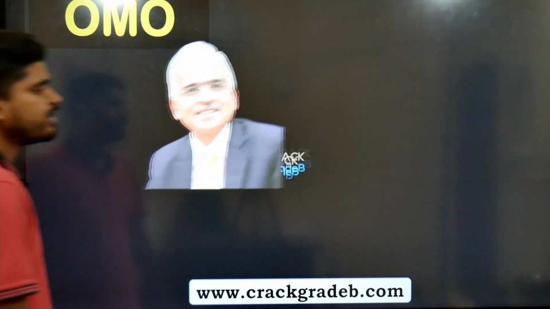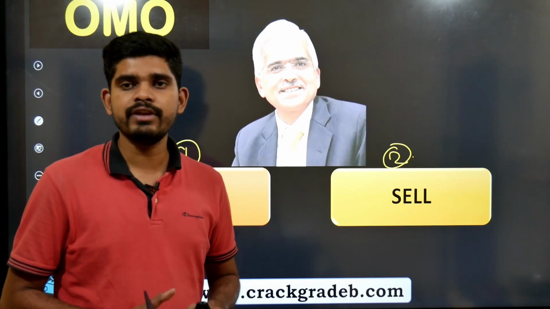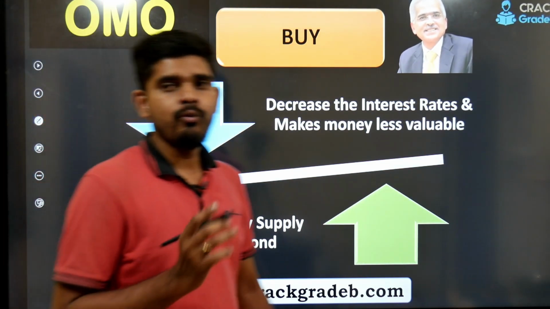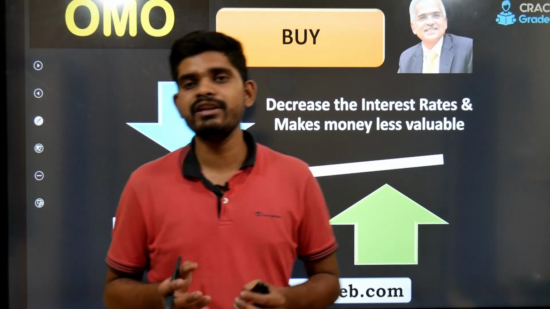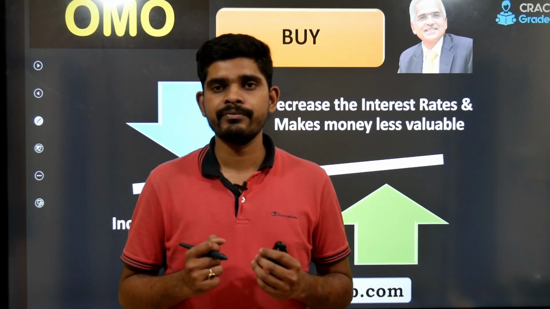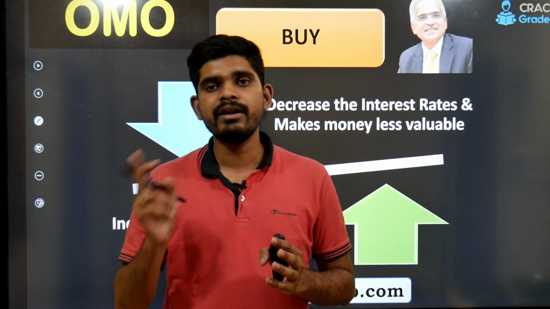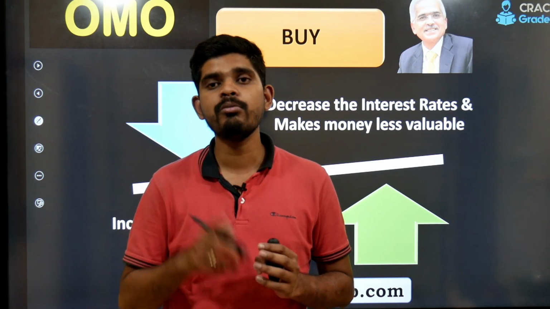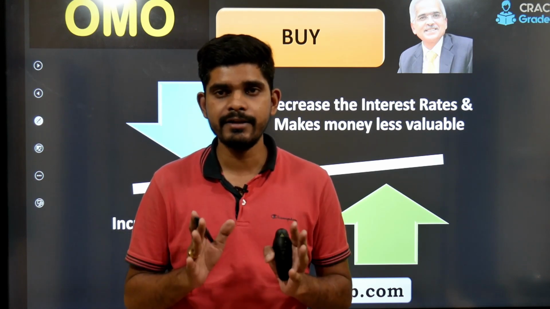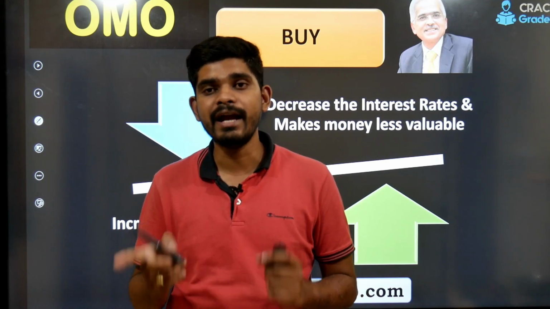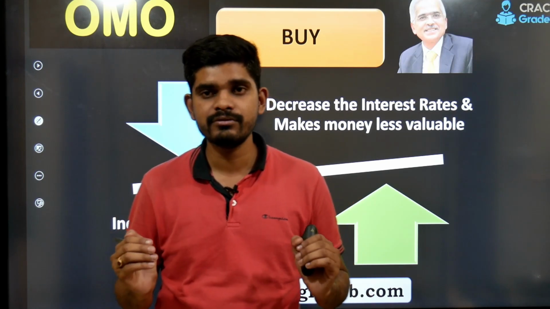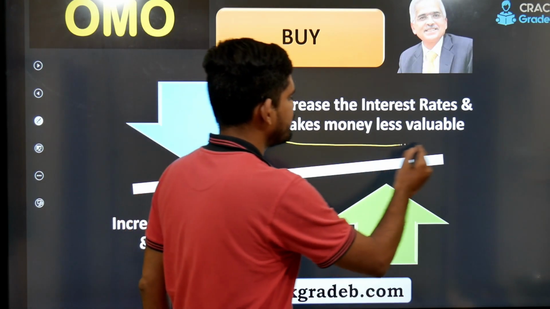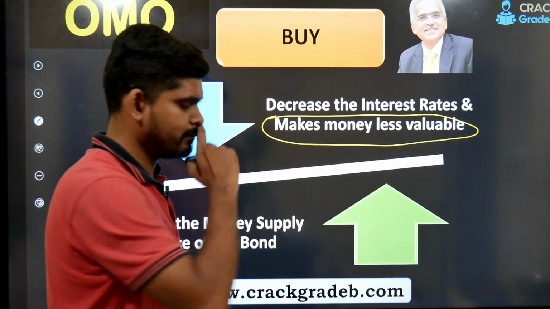Now let us summarize it. Let us see both of them one by one. First one is buy. So when RBI buys the government security from the market, what is happening? It is infusing money into the economy, right? It means more money in the hands of people, and when there is more money in the hands of people, the value of the money comes down, because money is in abundance. So money becomes less valuable, right?